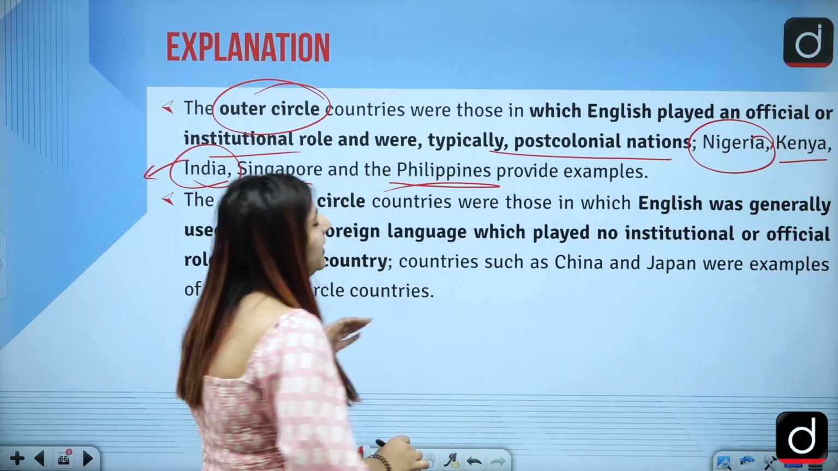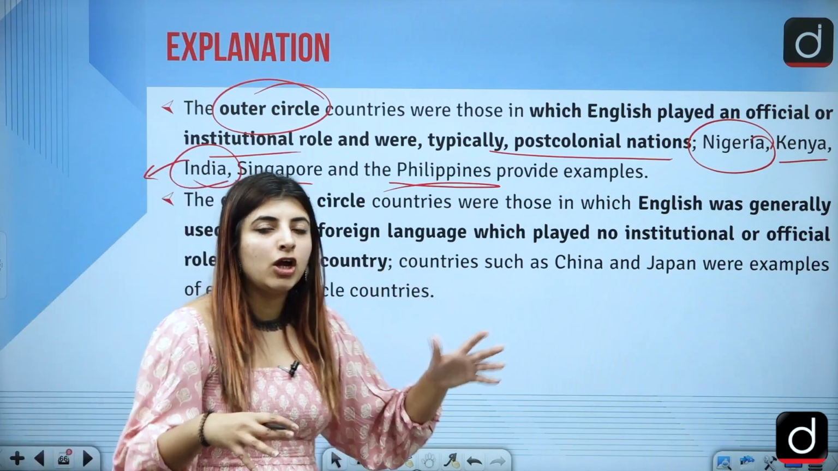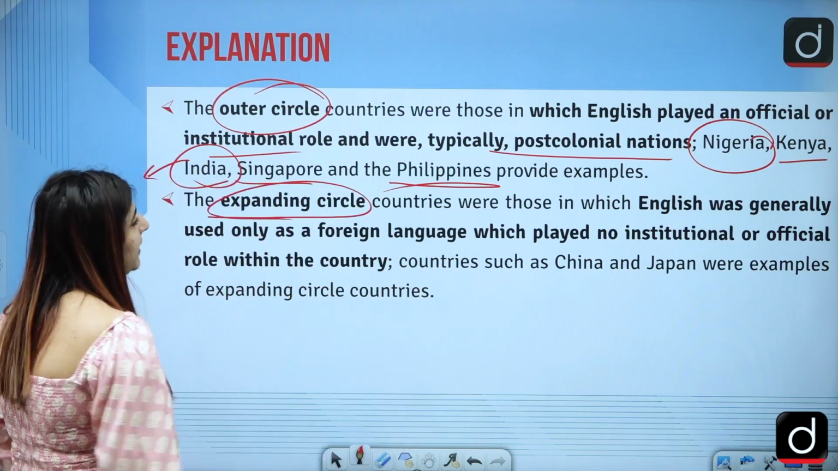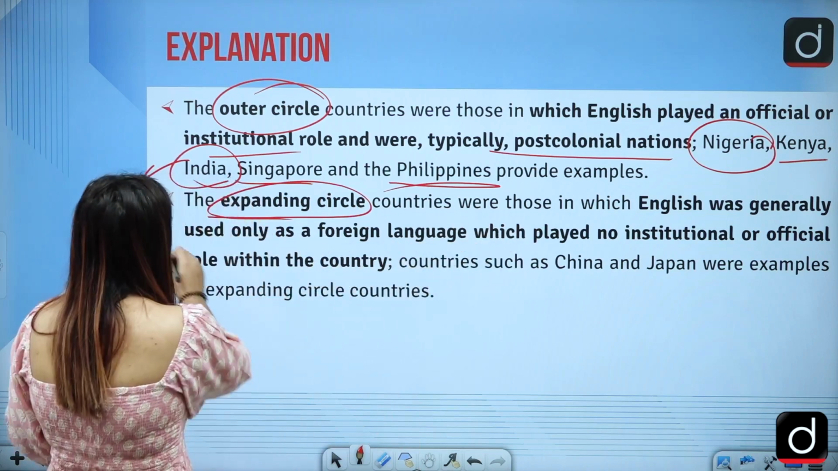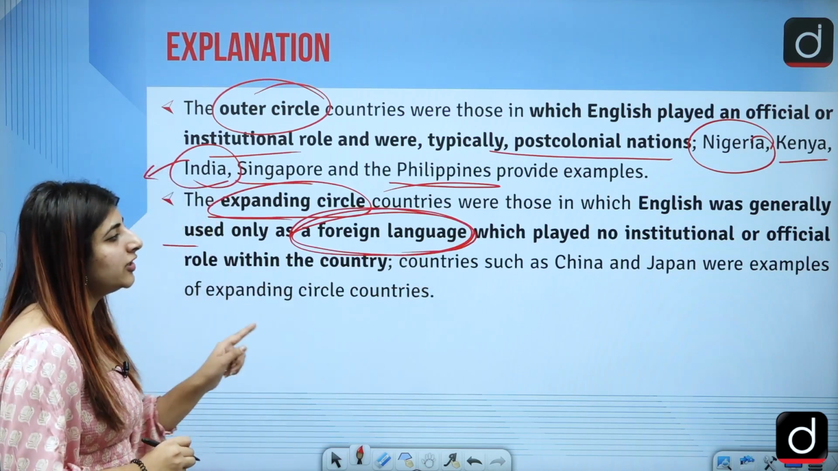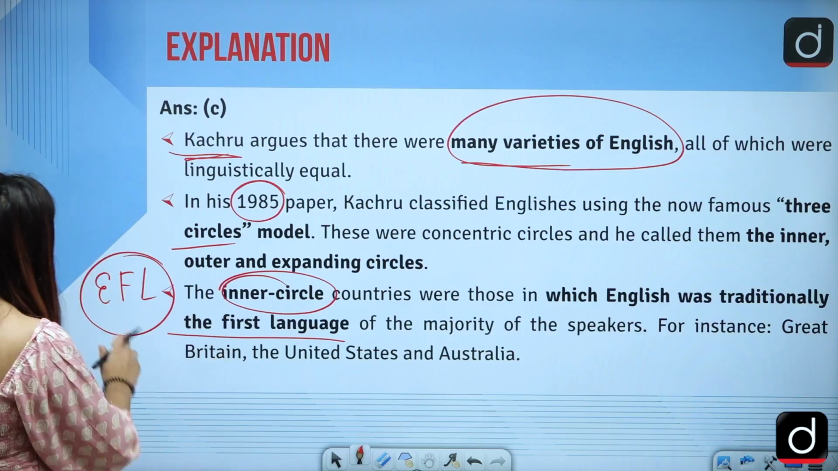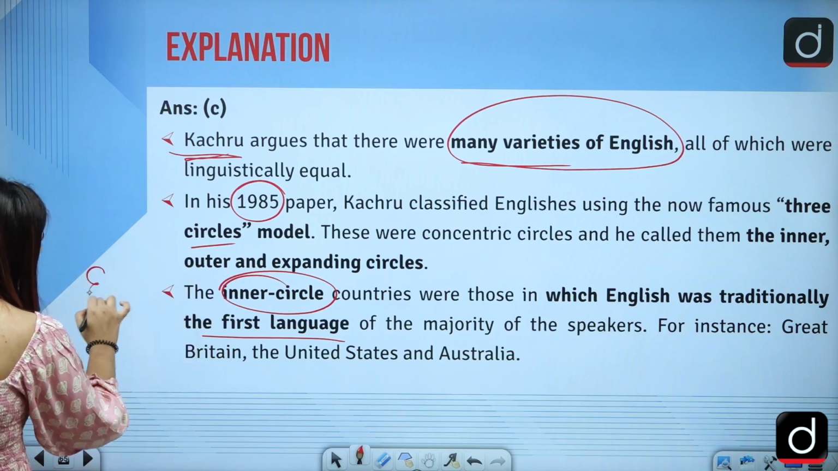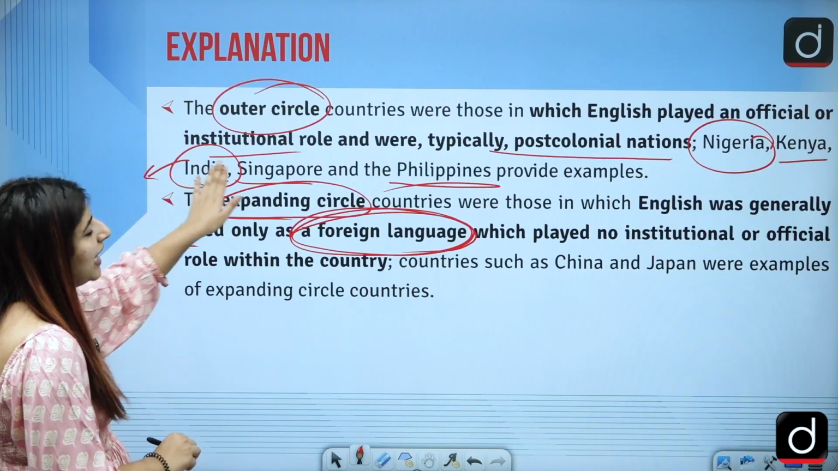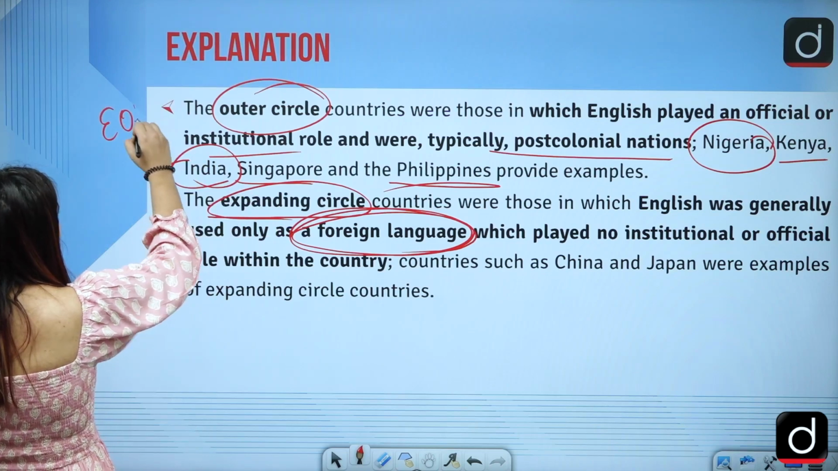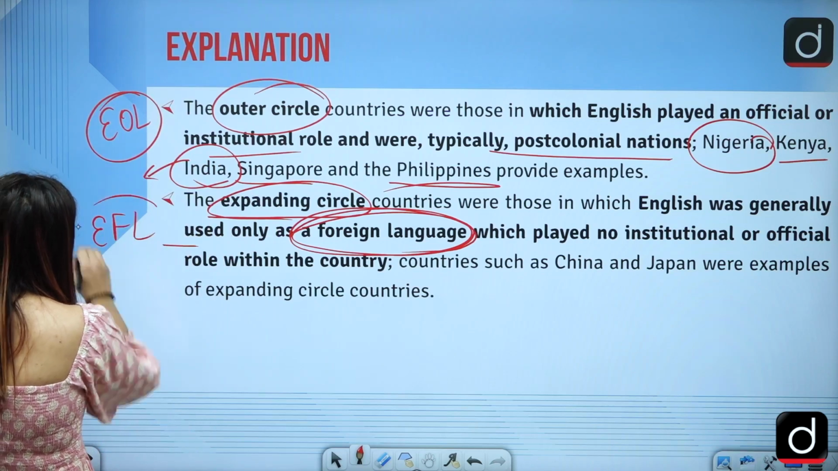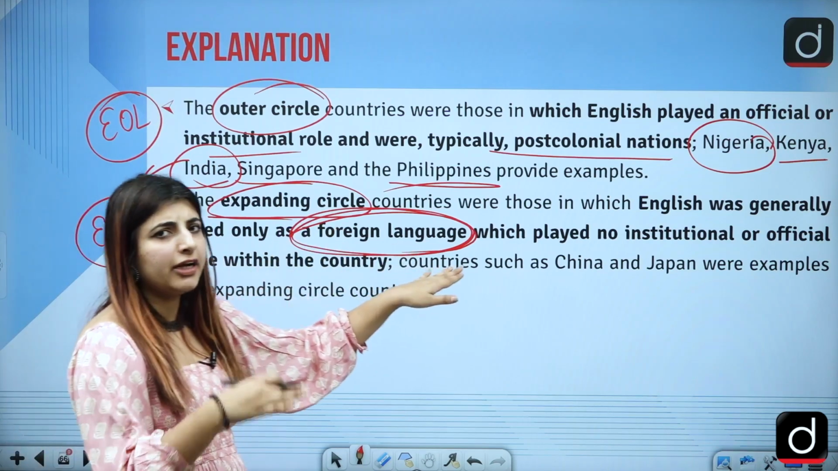Singapore and the Philippines, these are the ones where English at some point of time was serving the role of the official language. Then is the expanding circle, where English was generally used only as a foreign language, which played no institutional role. So here let us just write, rather than English as a foreign language, because you might get confused, this as ENL, English as a native language. Here English as the official language. And in the expanding circle, English as a foreign language, EFL, which played no institutional